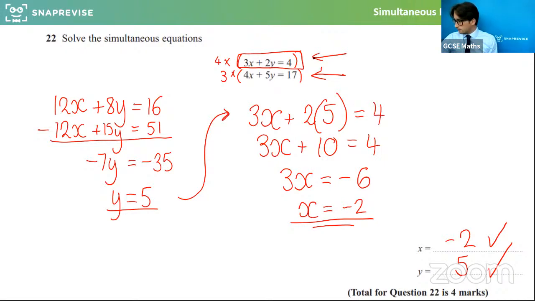They're the pair of values that work in both of these equations. Okay, well done if you got that, that's lovely. That was using, again, the method of elimination. You could have used substitution as well, but by scaling it to 12x and taking them away, I eliminated x from the equations, found y, and then put y back in to find the value of x. And I got my pair of answers. So well done, that's lovely.